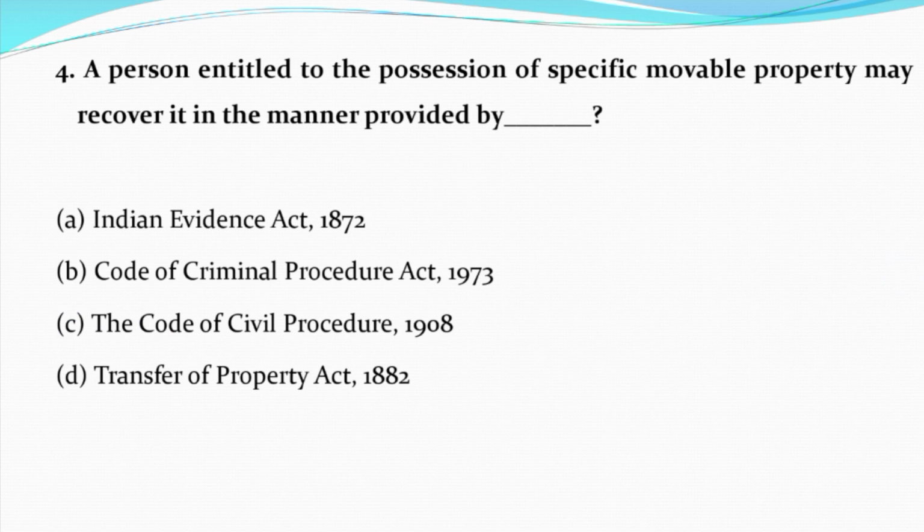Question number 4. A person entitled to possession of specific movable property may recover it in a manner provided by option A. Indian Evidence Act 1872. Option B. Code of Criminal Procedure 1973. Option C. The Code of Civil Procedure 1908. Option D. Transfer of Property Act 1882. And the correct answer is option C. The Code of Civil Procedure 1908.